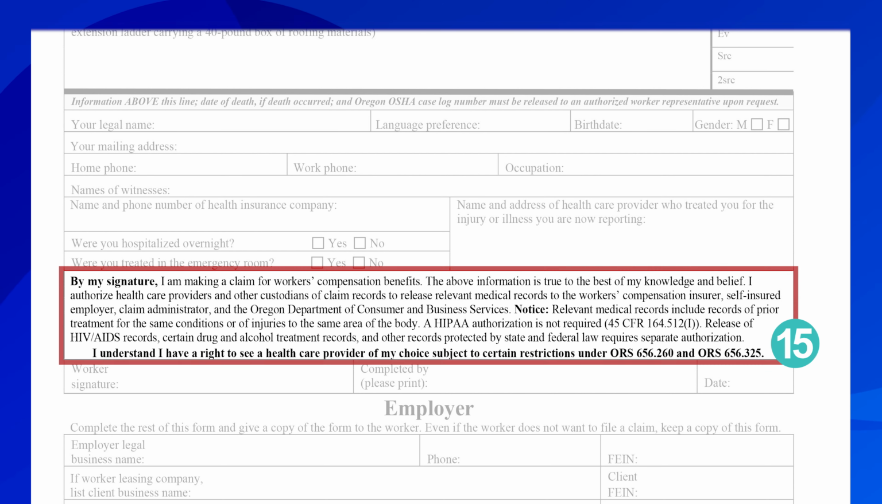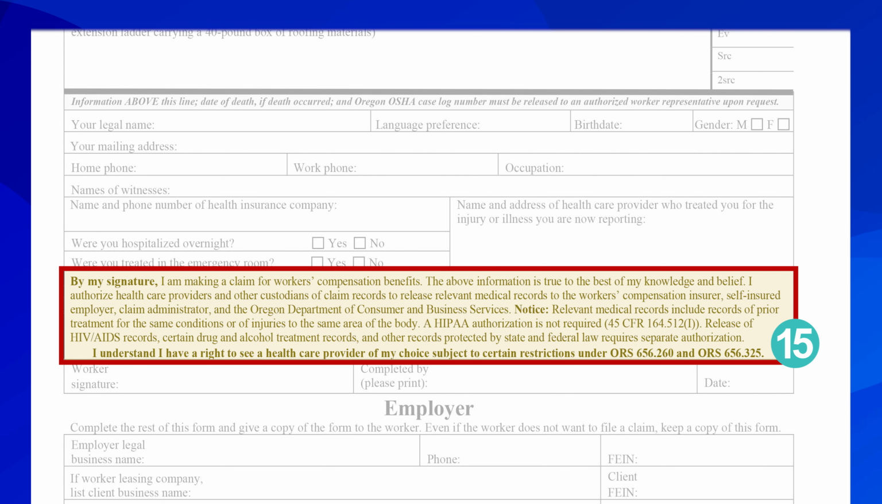The section says, by my signature, I am making a claim for workers' compensation benefits. The above information is true to the best of my knowledge and belief. I authorize healthcare providers and other custodians of claim records to release relevant medical records to the workers' compensation insurer, self-insured employer, claim administrator, and the Oregon Department of Consumer and Business Services. Notice, relevant medical records include records of prior treatment for the same conditions or of the injuries to the same area of the body. A HIPAA authorization is not required.